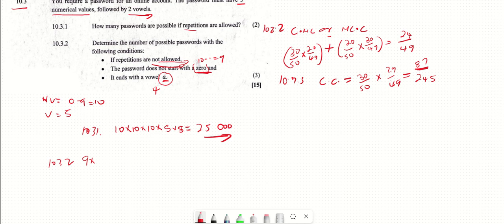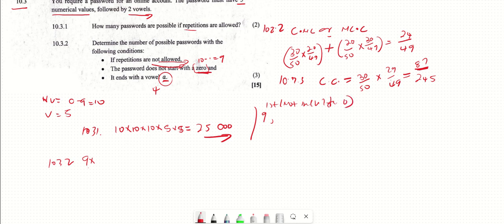Now for the second one, because repetition is not allowed, I can't choose the same number again. As we chose 1, you can't choose 1 again. We choose 2, you can't choose 2 again. Every number that you choose, but you can choose 0. So for the first one, I had 9 to choose from, not including 0.